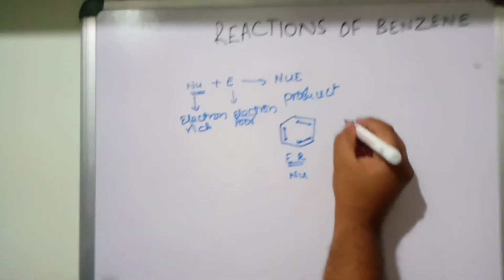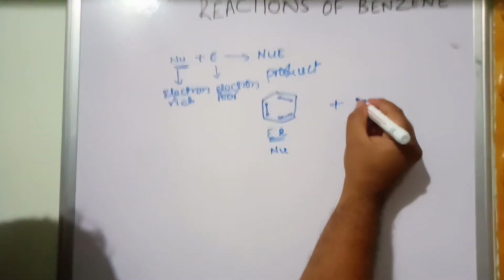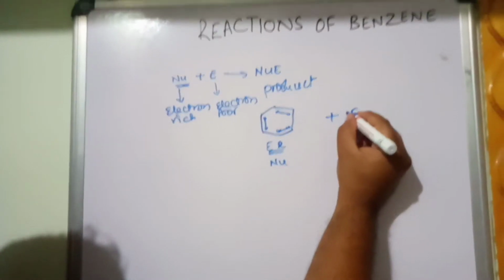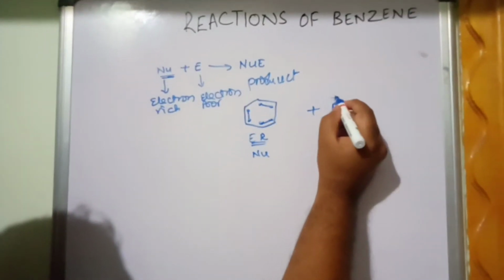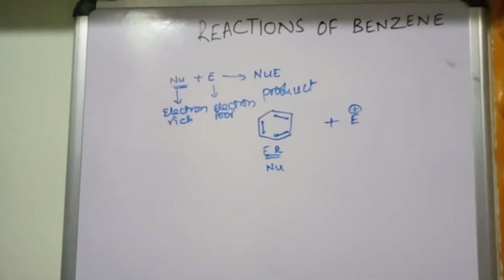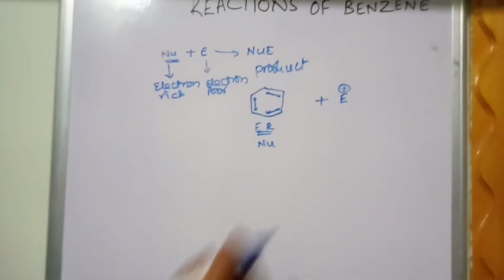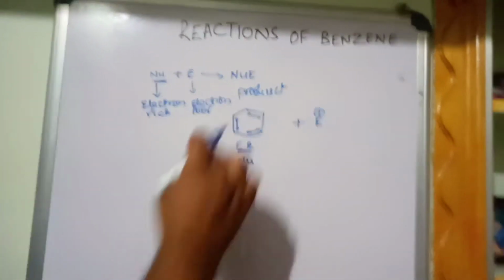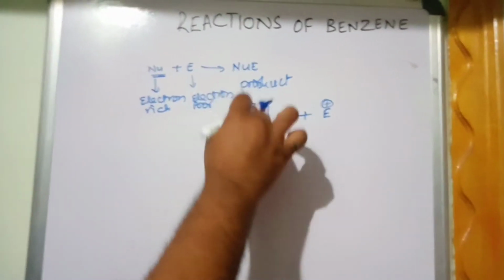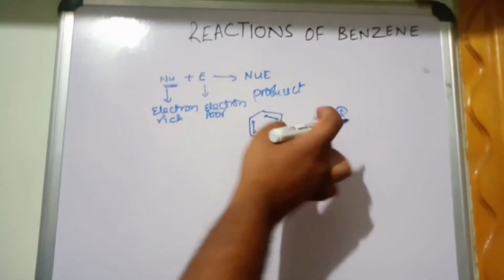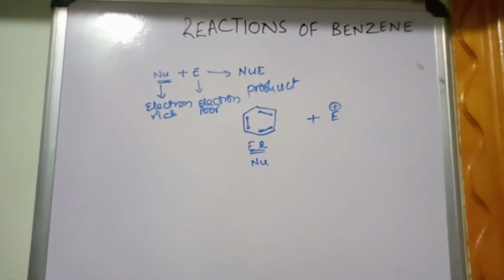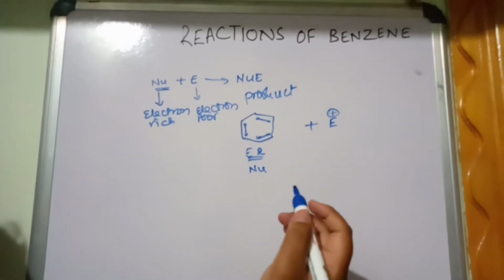Now with what does it have to react? It has to react with an electrophile. Electrophile means electron deficient, carries a positive charge. This is a nucleophile because of the pi electrons, and this is an electrophile. Now the question is whether it will undergo addition reaction or substitution reaction.